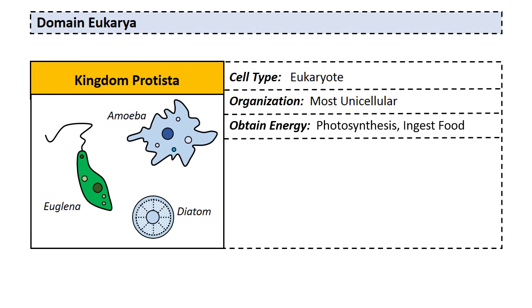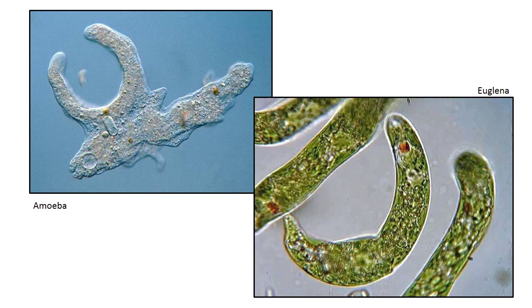All right, how do they obtain their energy? Well, some of them are photosynthetic, that is, they use sunlight to make food, and others actually ingest their food. If you take a look at this image on the left, you'll see an amoeba ingesting its food. Those two little extensions off its body there are called pseudopodia, which means false feet. It's actually wrapping those around another smaller organism. It'll pull that inside the cell and digest it.